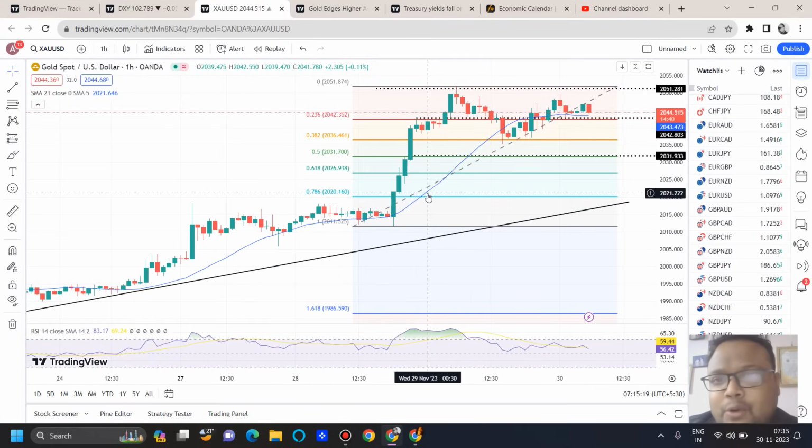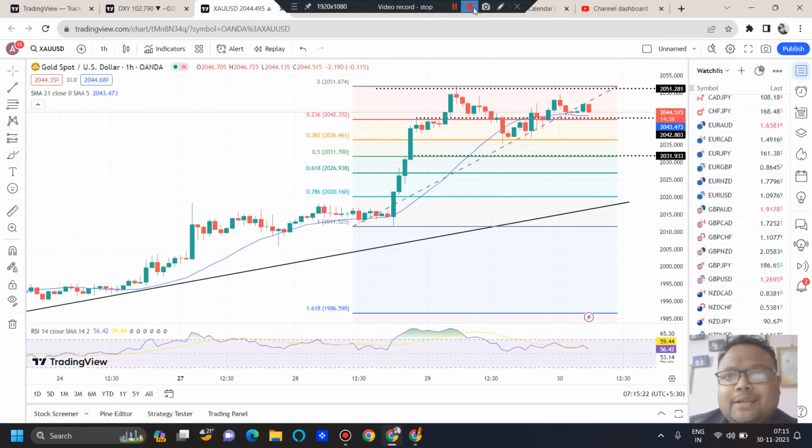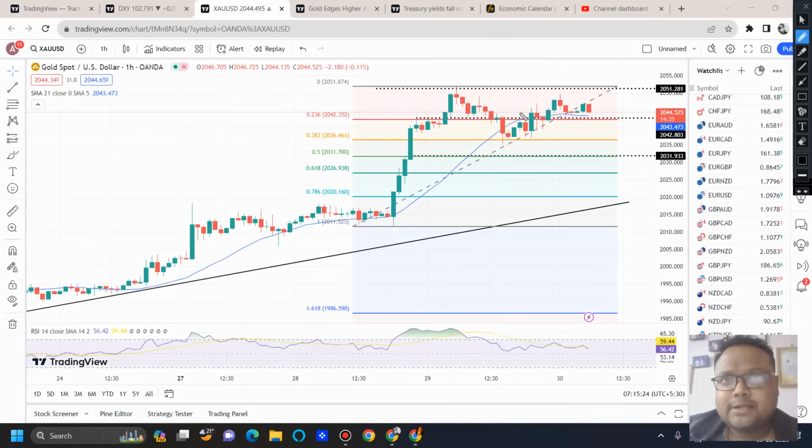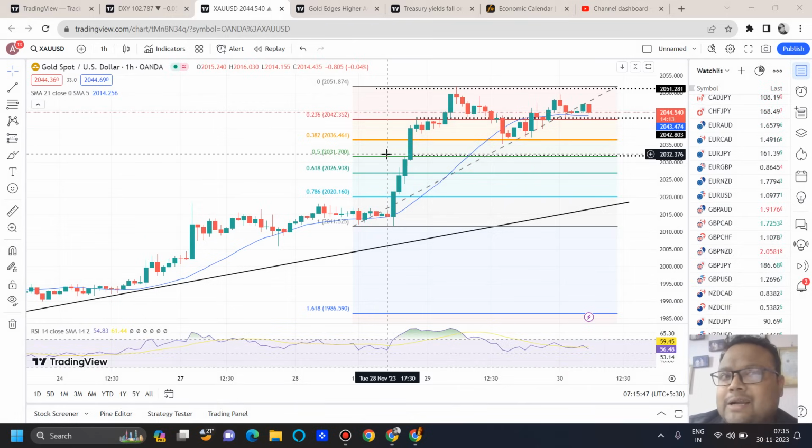This is the chart of gold in front of us, and we can clearly see that the market is respecting the FIBO setup here. Yesterday we talked about this, and I told you guys that we have FIBO levels, but we skip this level, and we can see that the market beautifully respected the FIBO 38.2% retracement level as well. So where are the trading opportunities? My dear friends, the trend of the market is up, there is no doubt about it, but most of us are day traders and we don't want to get trapped.